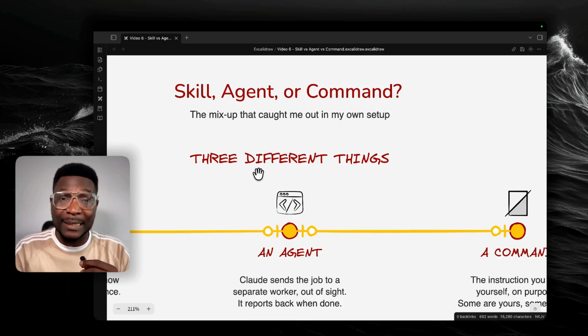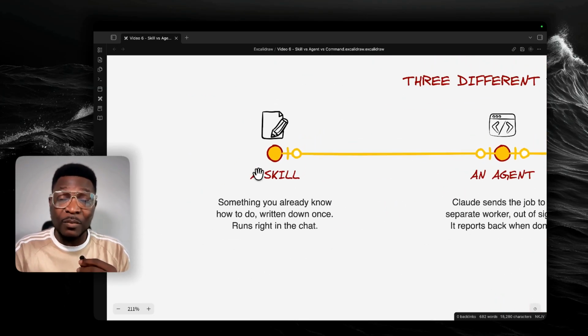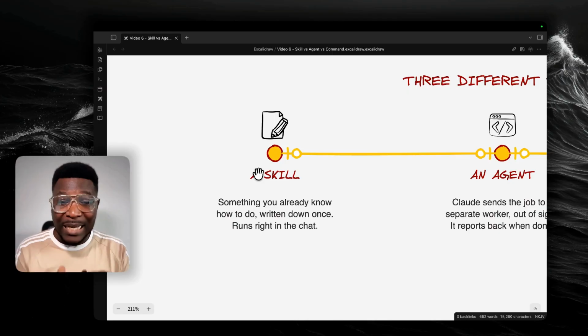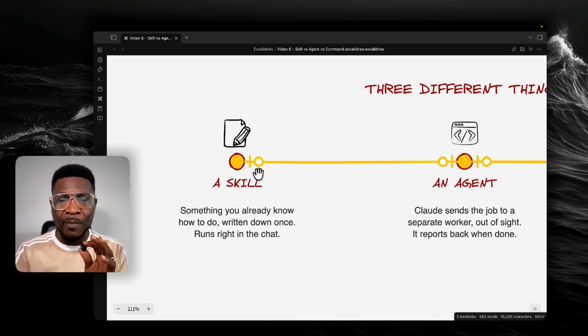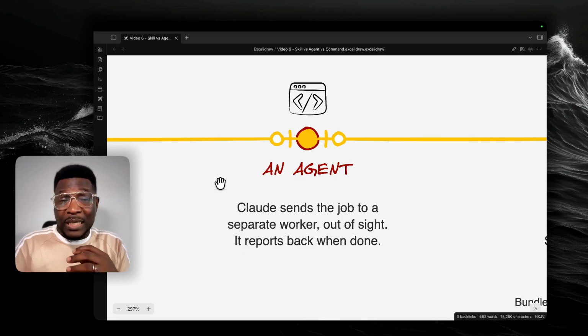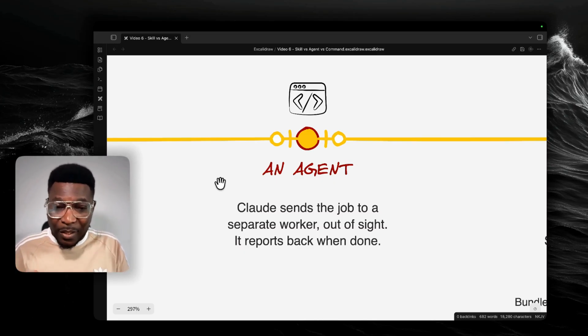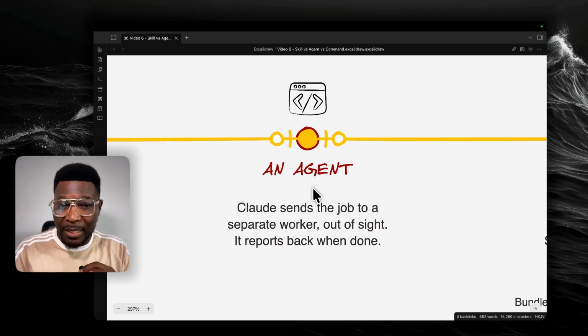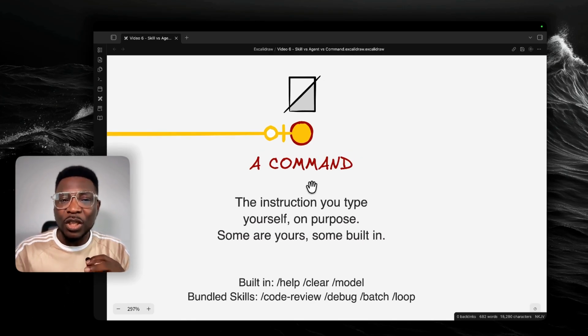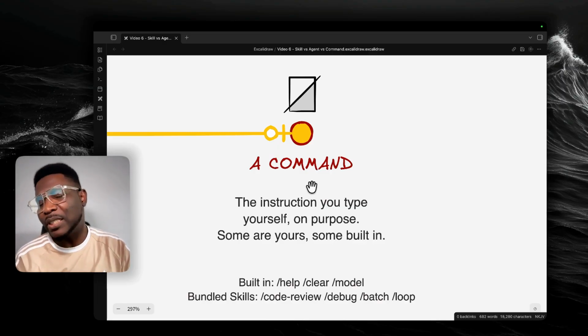Skill, agent, or command are three different things. A skill is something you already know how to do. It's something you've written down once. It runs right inside a chat window using the same context window of your chat. An AI agent is Claude sending part of the job, almost the entire job, to a separate worker out of sight, and it reports back when it is done. Now, an AI command on the other end is the instruction you type yourself, starting with a slash to make something specific happen right now on purpose. Something you build yourself, for example.